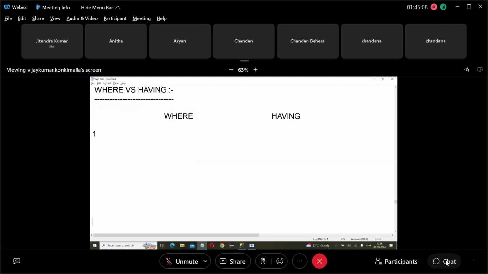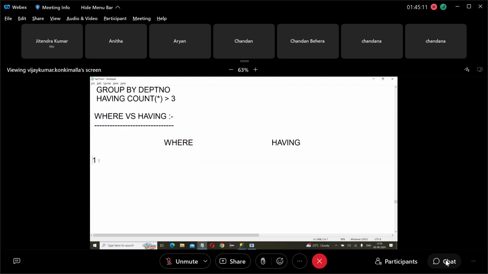The where clause is to select specific rows from the table. Having is to select specific groups. To select specific rows, use where. To select specific groups, use having.